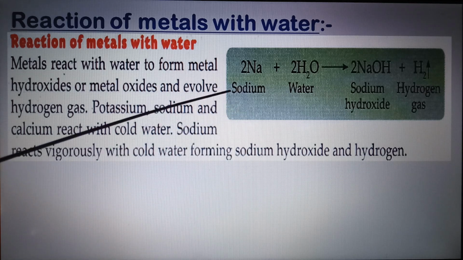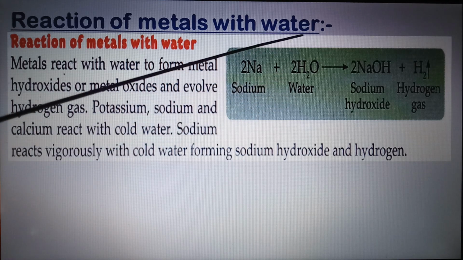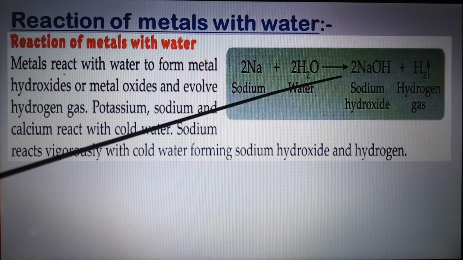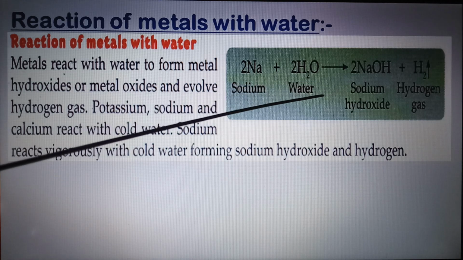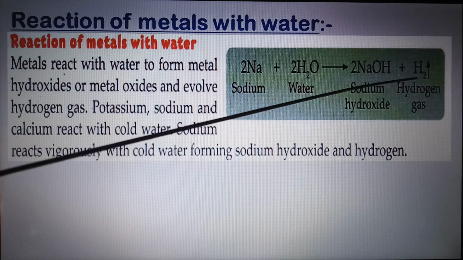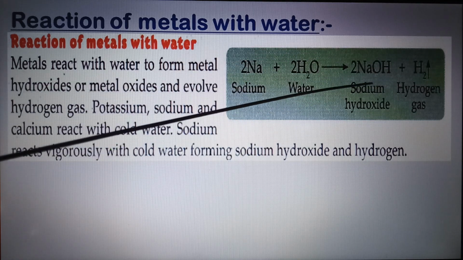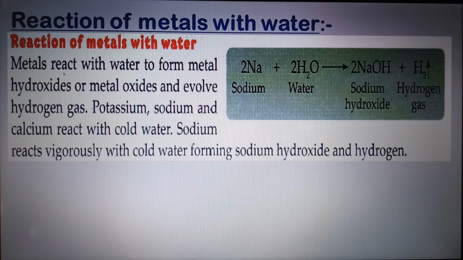Here the reaction is given. This is sodium atom. When it is dropped in water, it reacts very vigorously, even catches fire on the surface of water due to the formation of hydrogen gas. And that is sodium hydroxide formation, which is forming a very strong base called alkali. The strong bases are called alkali.